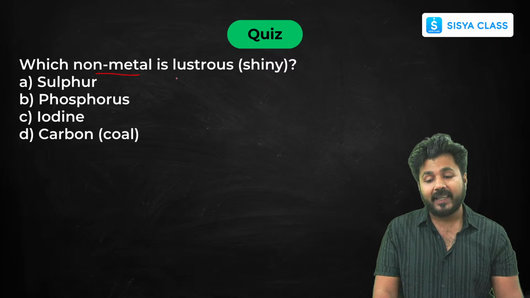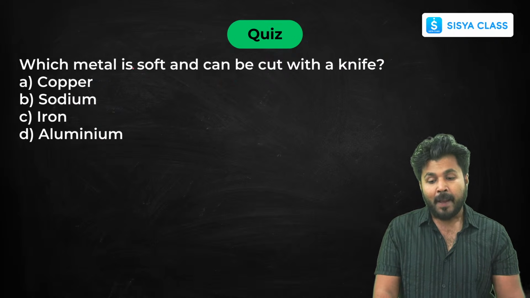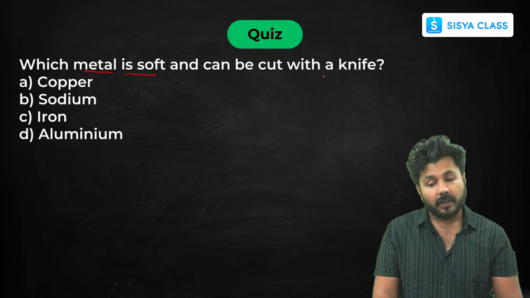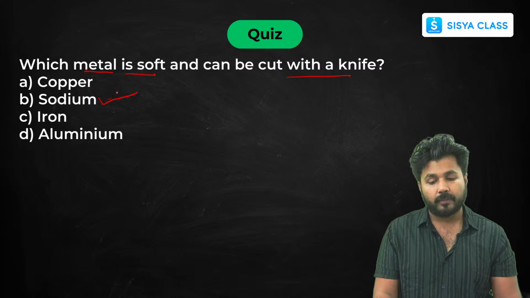Non-metal and shiny, lustrous, we have just discussed, it's iodine. Metal and soft, cut with a knife, now sodium, potassium and lithium. So here the option comes sodium.